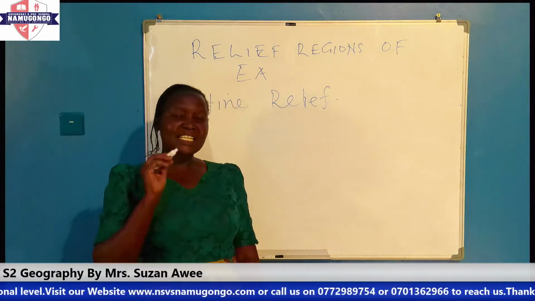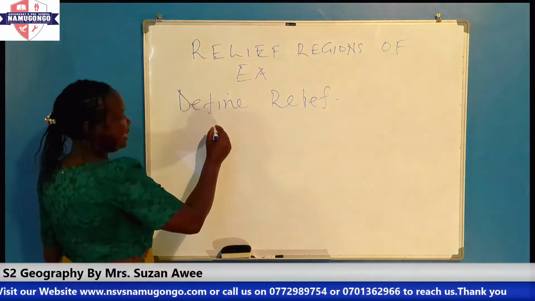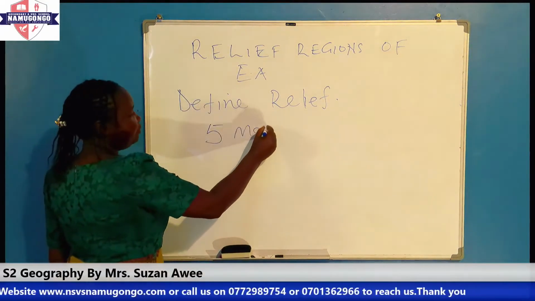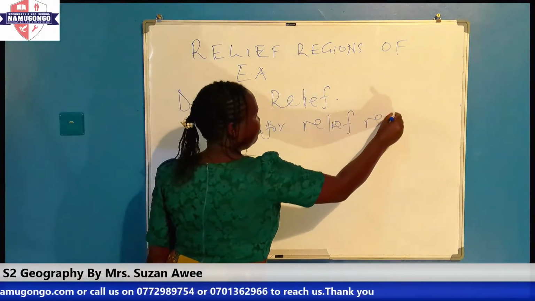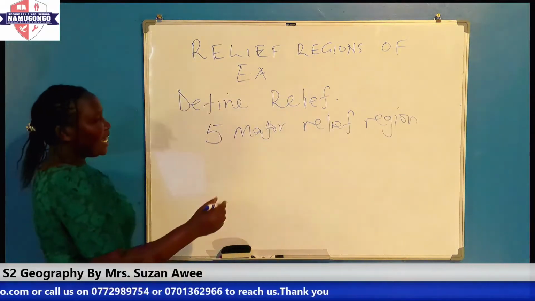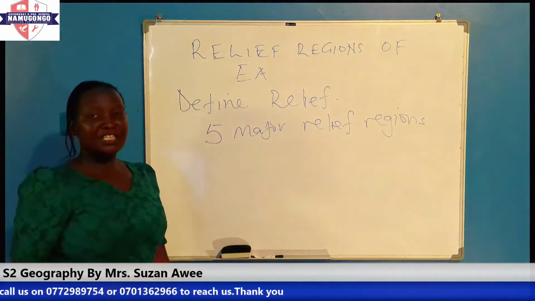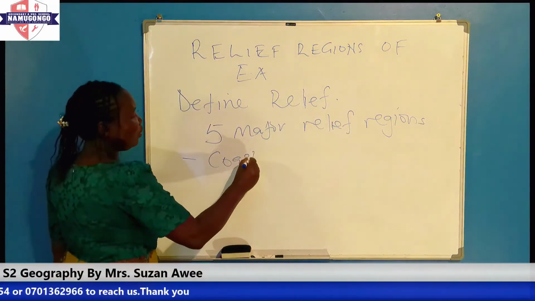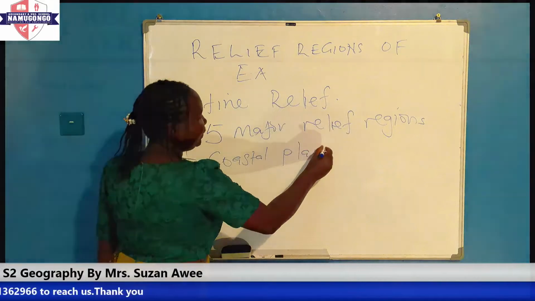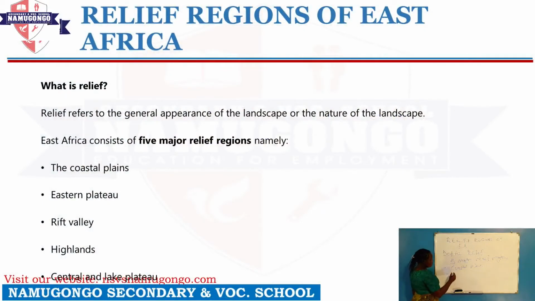But when we look at East Africa, it has basically 5 major relief regions. What are those 5 major relief regions in East Africa? 1, we have what we call the coastal plain. And then 2, we have what we call the eastern plateau. 3, we have what we call the highlands.